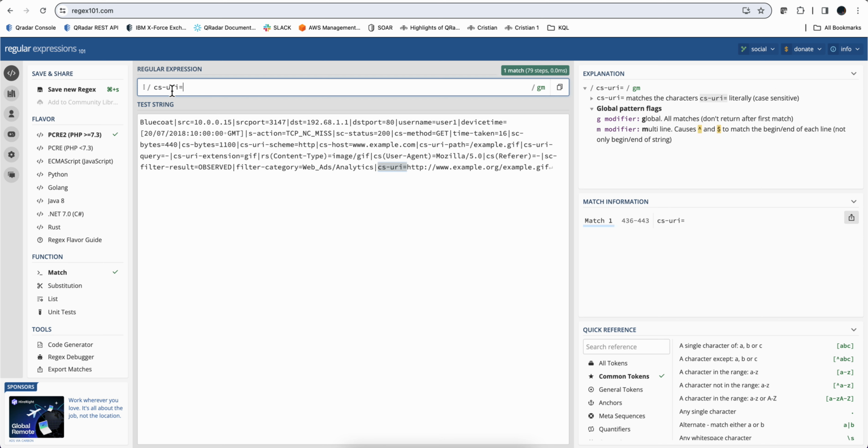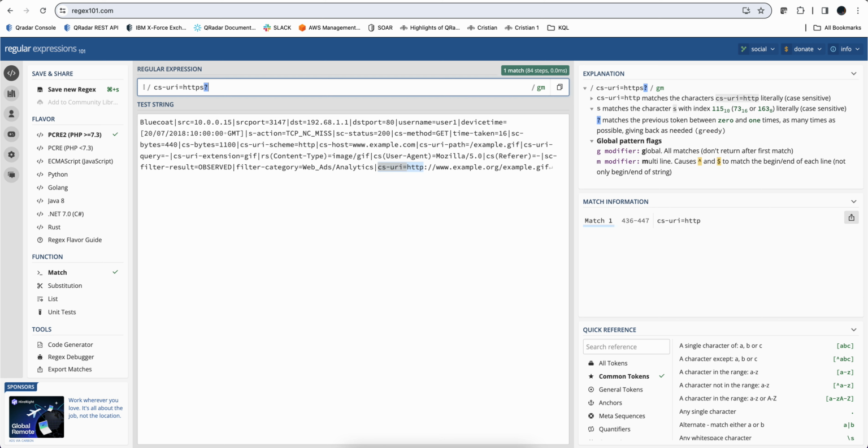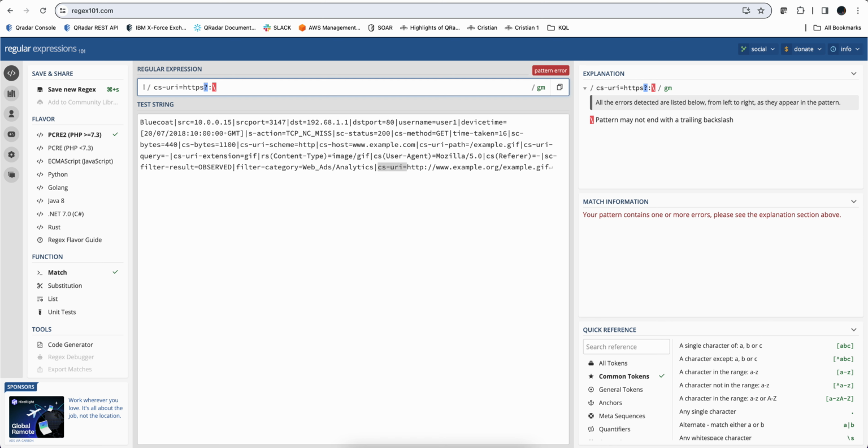And now I know that there is an HTTP, but there can be an HTTPS or not. So I'm going to put an S here, and I'm going to put the question mark, which makes it optional, 0 or at most 1. So there can be at most 1 S. And then there is a colon, and then there are 2 forward slashes, but I need to escape those, right? So I'm going to escape that one and escape that one.